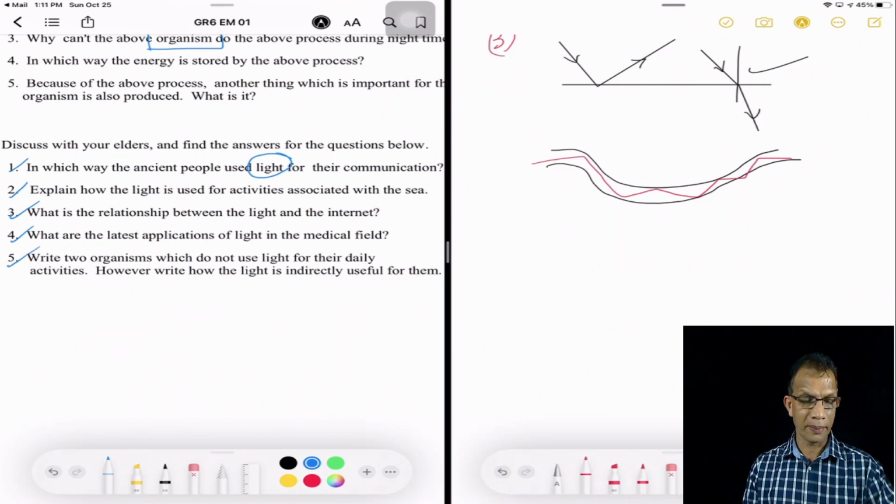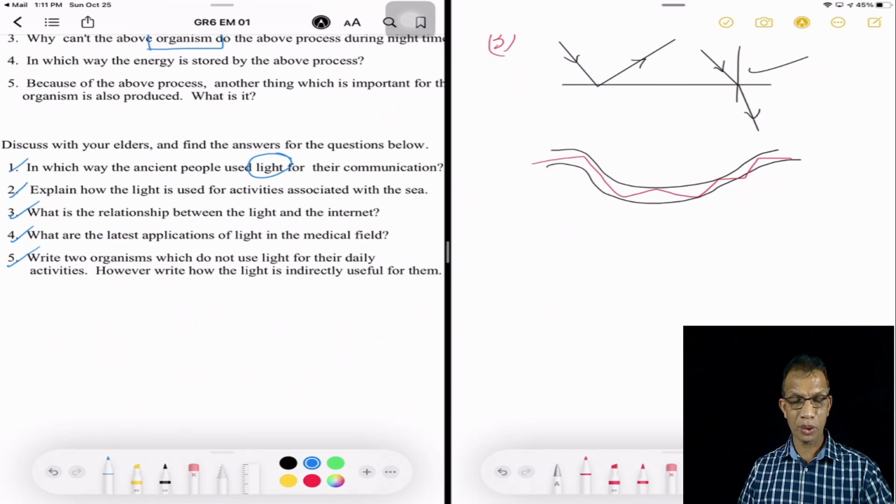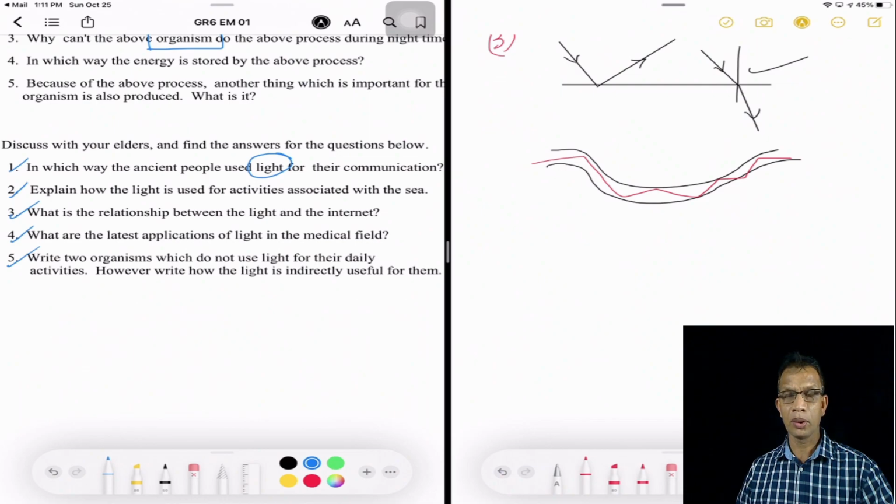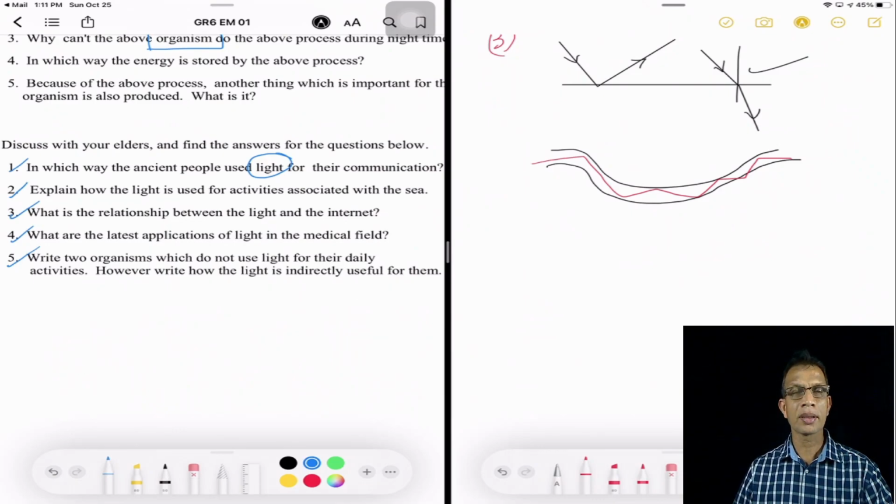Oh, the last one. Write two organisms which do not use light for their daily activities. However, write how light is indirectly useful for them. Yes, the animals which come out during the night time do not use light to see. They only make sound waves to find out the direction, the food, and their members.